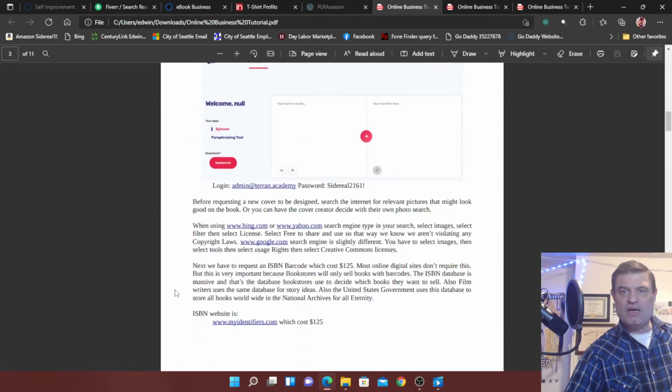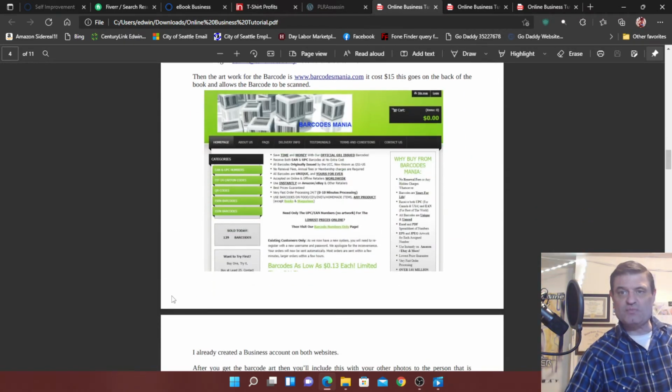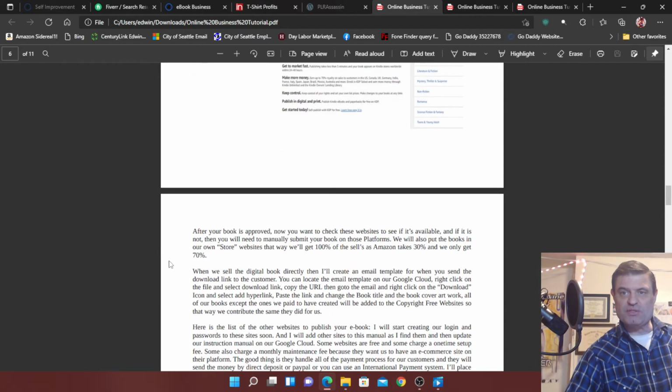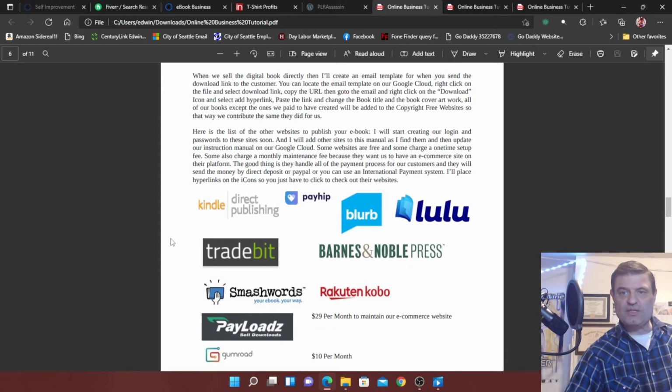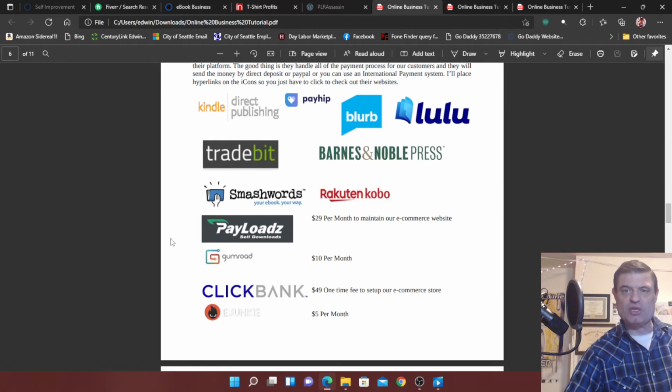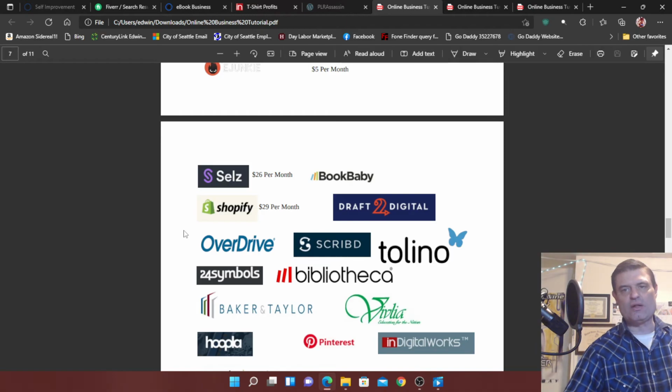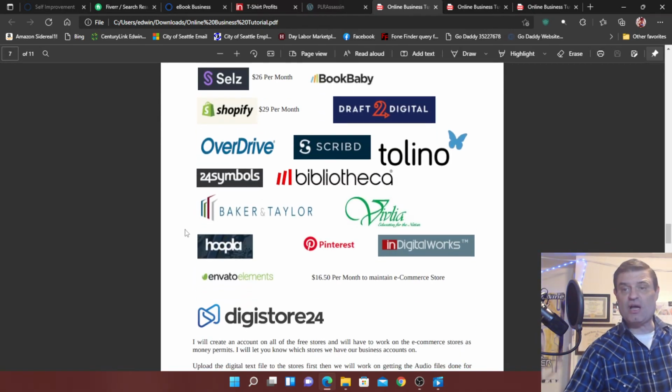So I have an entire list of all these platforms. This is to get our barcode, ISBN number, which is very important. Time to publish the book. Okay. These are all the platforms to publish the book. Kindle Publishing will publish them on some of these platforms, but not all. And then some of these platforms charge a little bit of money because they want you to create an e-commerce page on their websites, which is still okay. It's not bad. Okay, there's a lot of platforms out there.